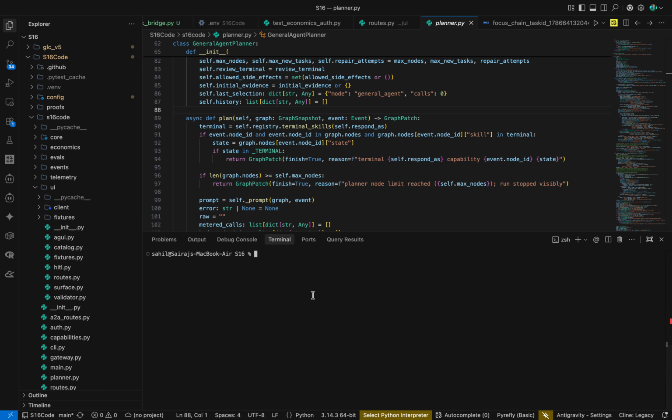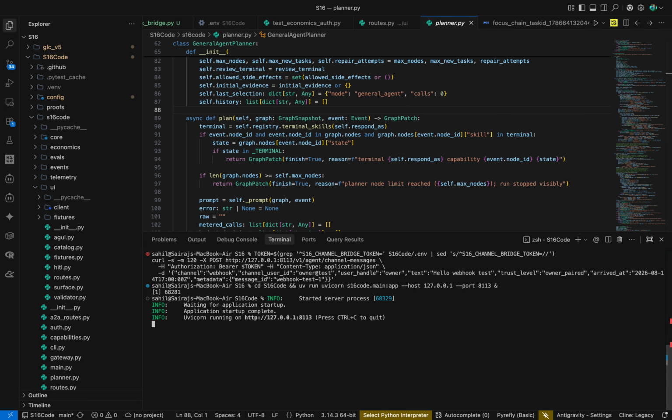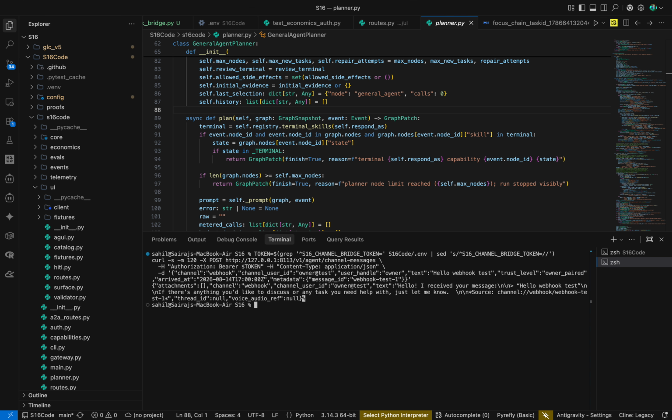Let me just copy the terminal code, which I will run here. Okay, it's not showing anything, so let me run the whole 16th code app. So yeah, here it is, it's running. Let me open up another window and we'll start with testing all the channels, starting from webhook. As you can see, it's returning.